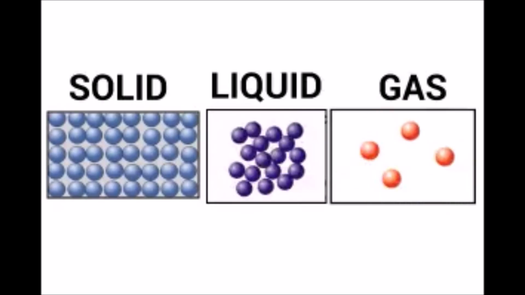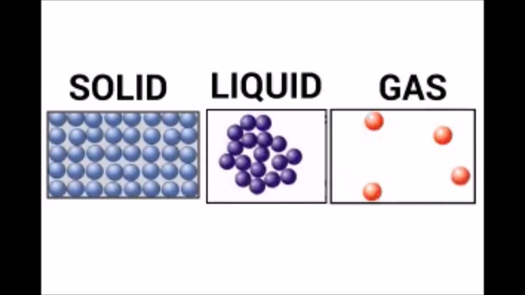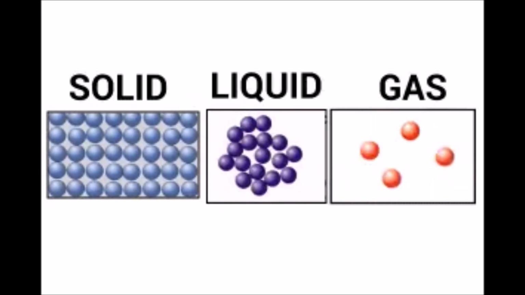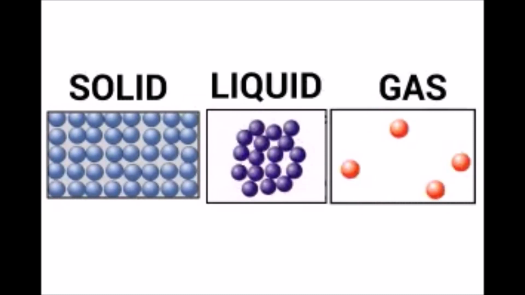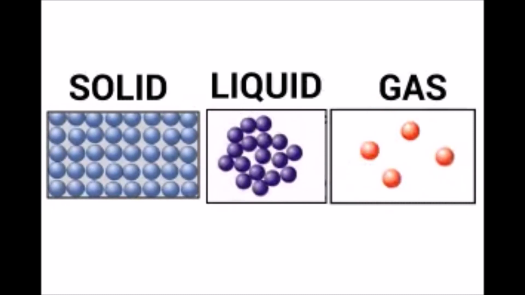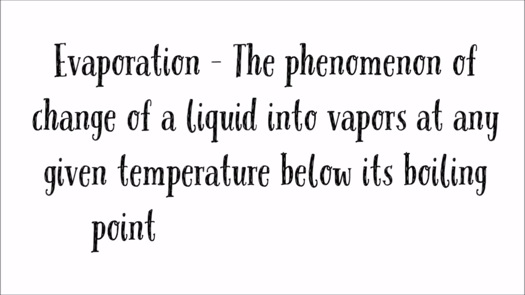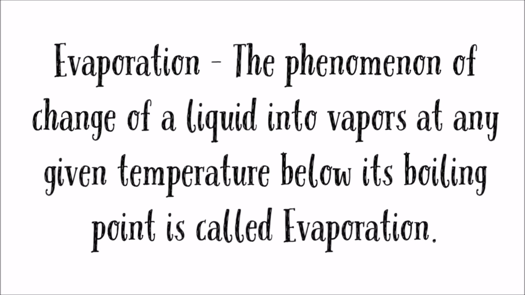Then what exactly happens during the process of evaporation? We already know that the particles of matter are never at rest. Particles of matter possess different amounts of kinetic energy. Some particles of the liquid have more kinetic energy. Therefore, they are able to overcome the forces of attraction and convert into vapor without any external force. Evaporation is the phenomenon of change of a liquid into vapors at any temperature below its boiling point. Evaporation is different from boiling.